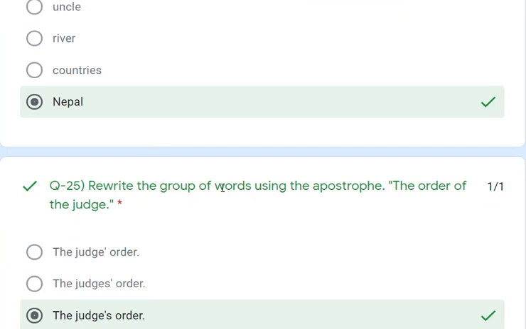And the last question: rewrite the group of words using an apostrophe. That is, we need to write it in possessive form. So "the order of the judge" will become "the judge's order". So here we have finished our English 2 unit test 1 and unit test 2 paper solution.